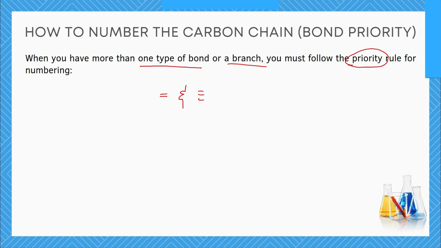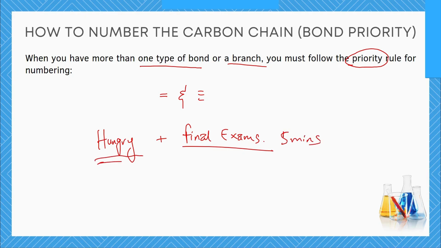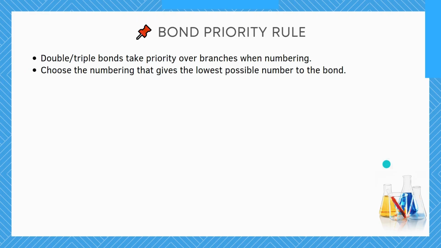It's just like, for instance, maybe you are hungry and then you have your final exams to write at the same time, and the final exam is in maybe 5 minutes and you are a bit hungry. You need to choose between those two options. Which one are you going to satisfy first? That is where the concept of priority comes in. In the same way, when you have more than one type of bond and you have a branch, you need to assign priority to the one that is more important, and that's what we want to talk about right now.